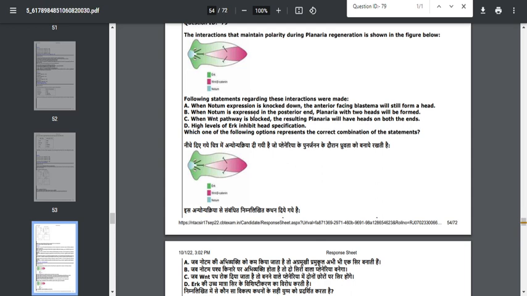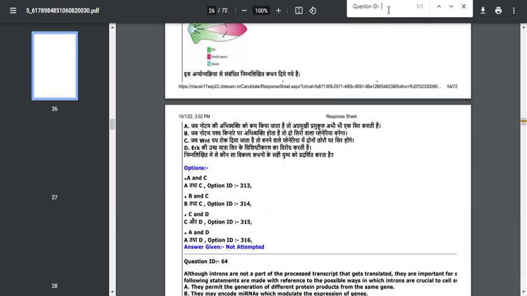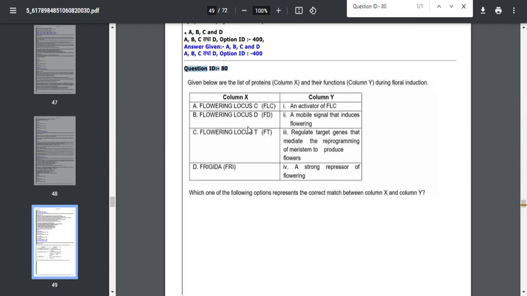So when the NOTUM is expressed in the posterior end, a planaria with 2 heads will be formed, and when the Wnt pathway is blocked, the resulting planaria will have a head at both ends. So these things you can't challenge. The next question is regarding question 80. Many students demanded about the 80 question, but it's absolutely correct.